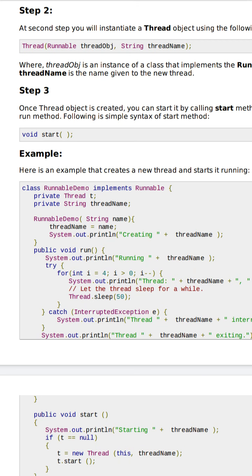Implement Runnable. That means it is an interface, Runnable. So this one must be implemented. We have to implement that thread through the Runnable interface. After that, we have to take a Thread t. Here it is provided as private Thread t.